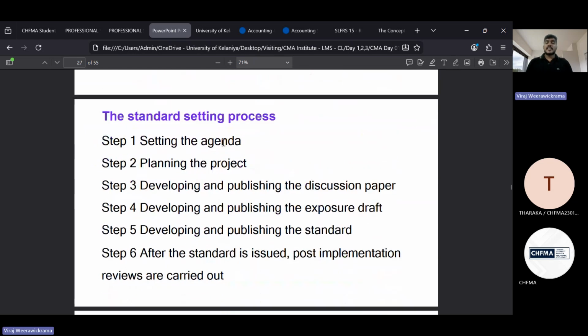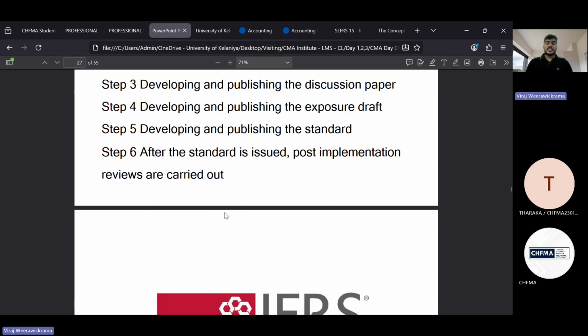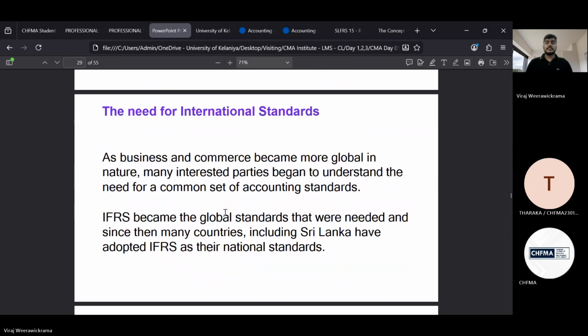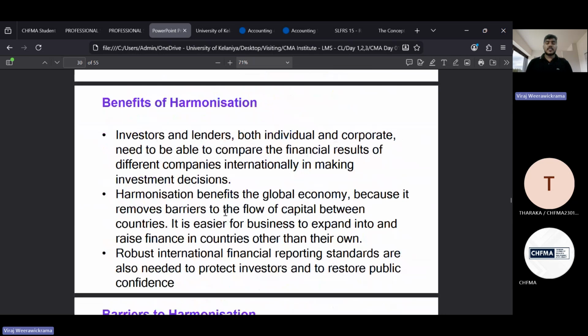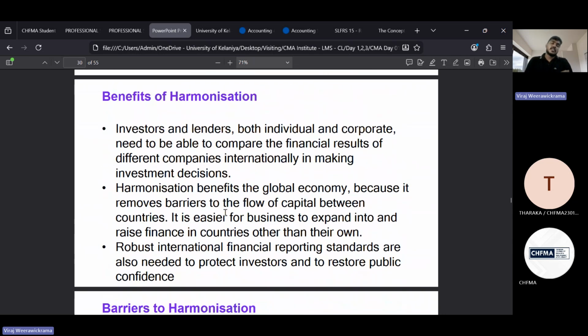Now here you can see the standard setting process. You can go through this leisurely. The next concept is harmonization, right? Harmonization is a process where, if all the countries and all the companies in the world follow the same set of principles when preparing financial statements, what will happen?